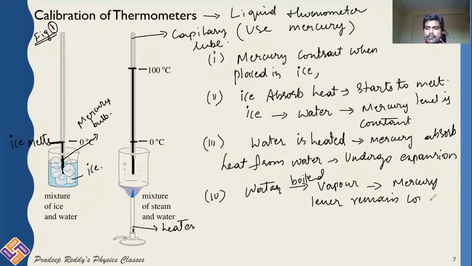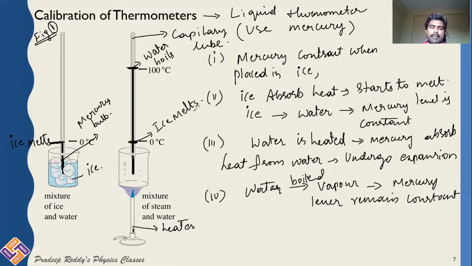And that position we will mark. So we have marked two positions now. What are those two positions? This position is where ice melts, and this position is where water boils. These two positions we have marked on the capillary tube, right?